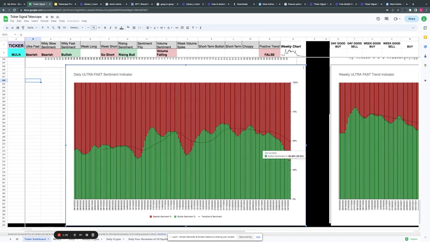So what we're looking at here, we can see on Thursday, the 16th, we were at 35% bullish price action. And it looks like we're starting to rise a little bit on Friday. Now, what I would expect to see is at least, like we saw back in October and back in December, a little bit of mean reversion. We would see some bullish price action come back into MULN.